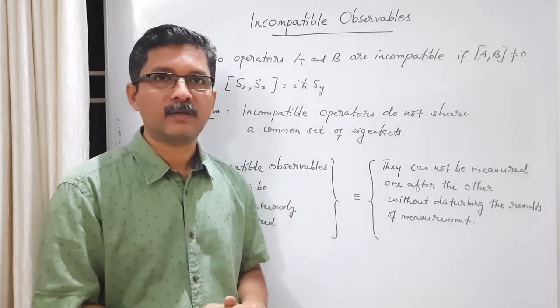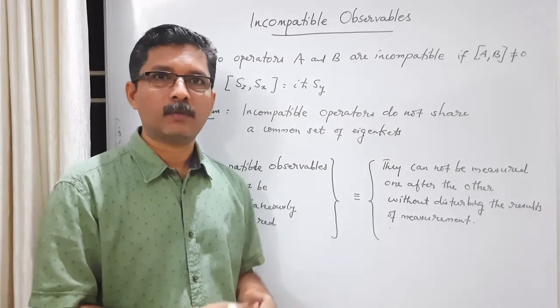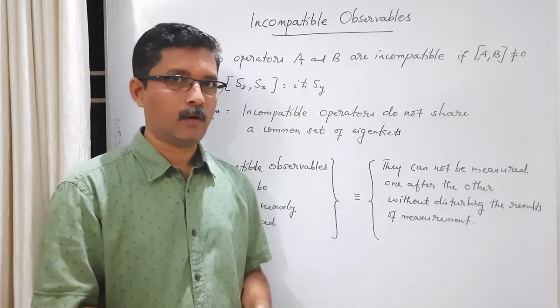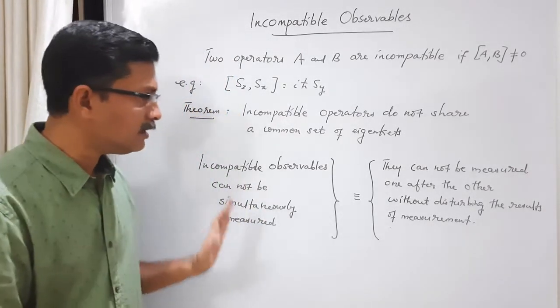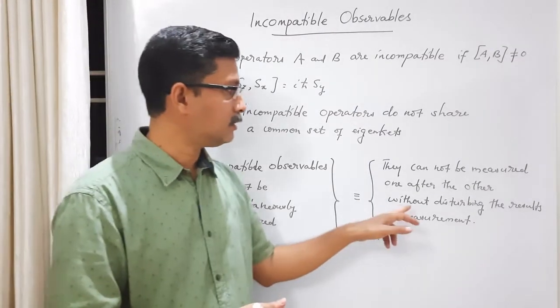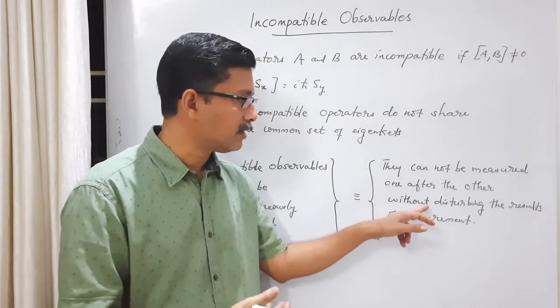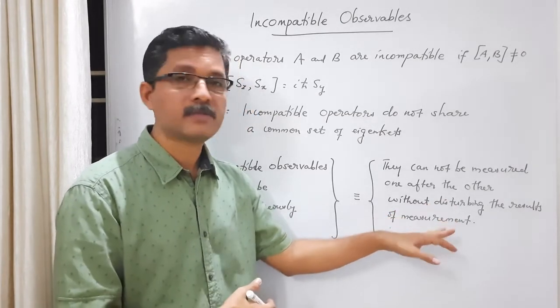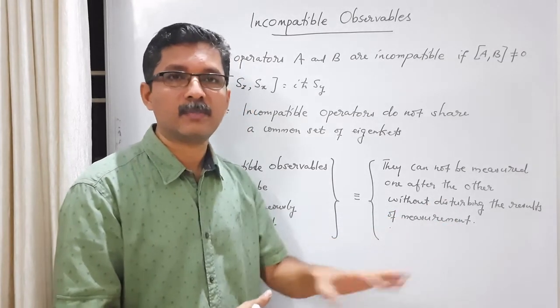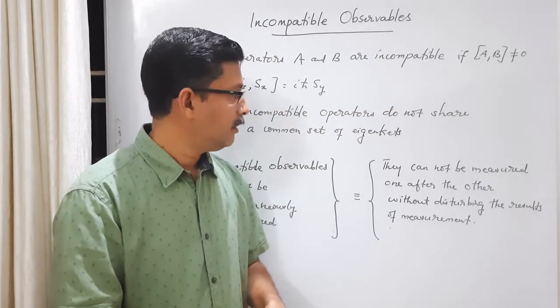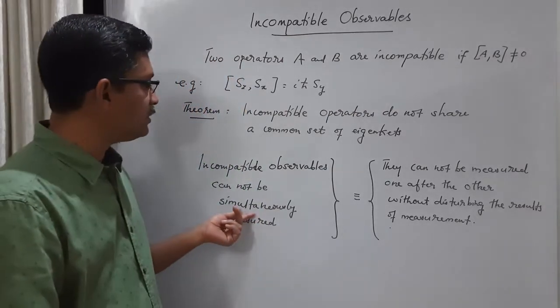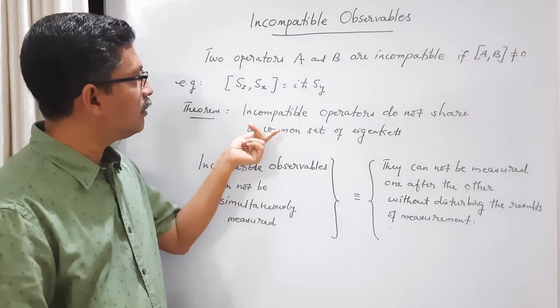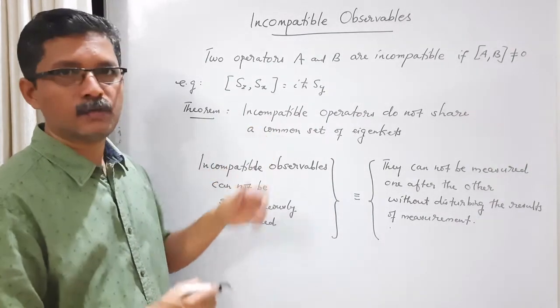That's why they are commuting operators. Here, incompatible observables remain non-commuting operators. So the incompatibility comes because the sequential measurement of one observable and the other observable disturbs the results of measurement, and we get completely different final states. And what does this simultaneous mean? It means only this: they don't have a common set of eigenkets.